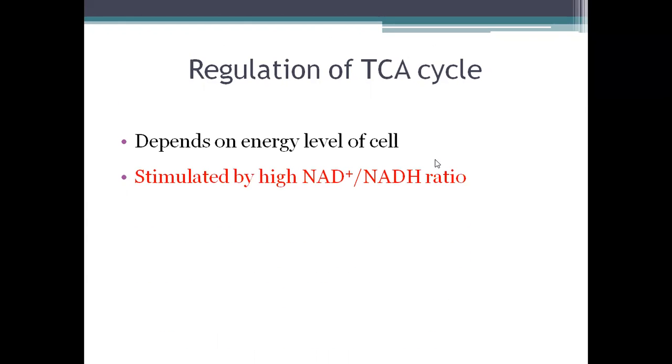So the regulation of the TCA cycle depends on the energy level of the cell. It is stimulated by a high ratio of NAD plus to NADH. So if the NADH level is low and the NAD plus is high, then the TCA cycle is stimulated. It is inhibited by a high ratio of ATP to ADP. High levels of ATP indicate high energy levels of the cell, so the TCA cycle is inhibited.